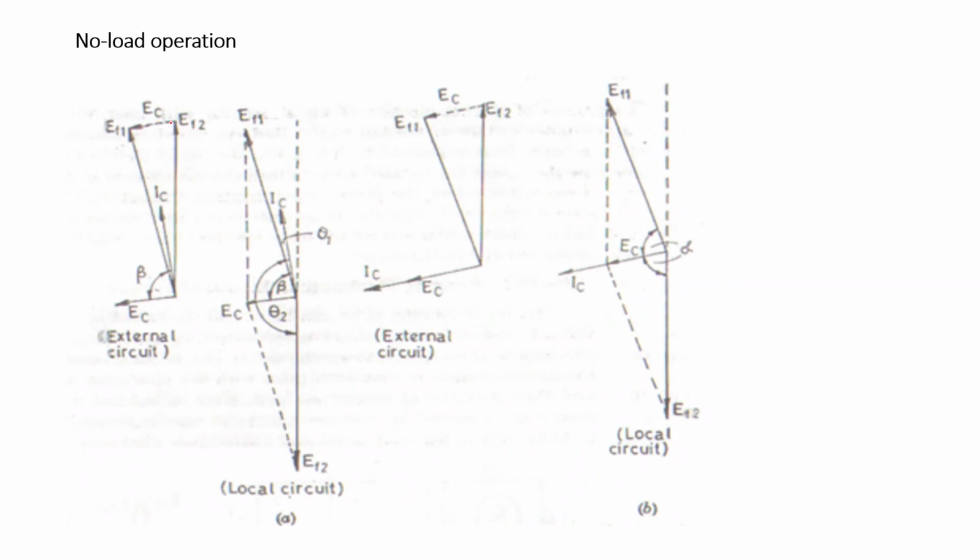The difference of these two voltages, EC, is going to develop. This is represented by EC, and it can also be represented for the external circuit, where EC is equal to EF1 minus EF2. So there is a vector addition.